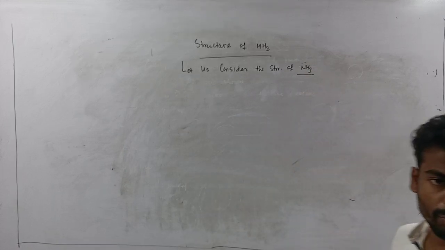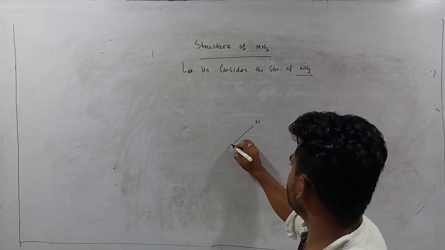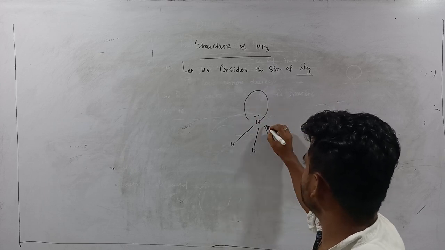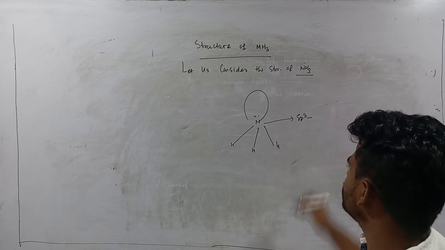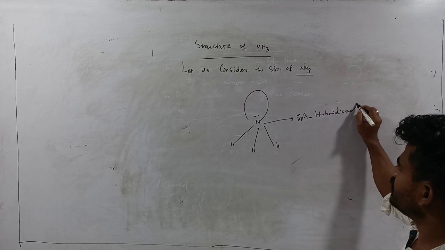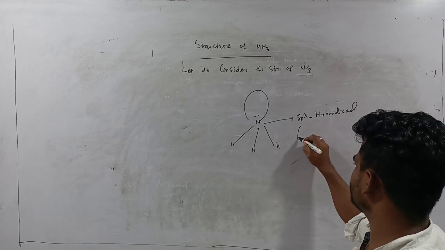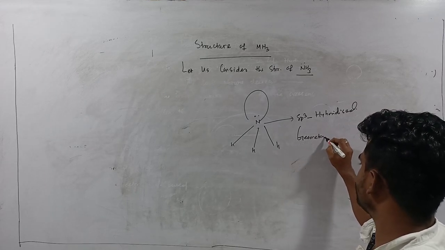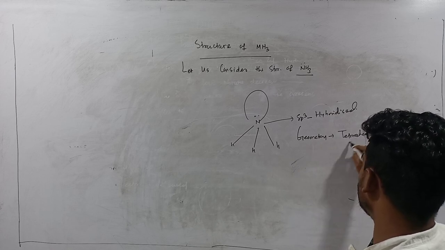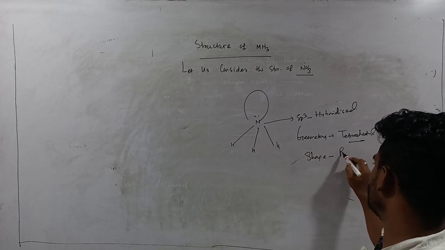The central atom nitrogen is sp3 hybridized, and its geometry is no doubt tetrahedral, but its shape becomes pyramidal.